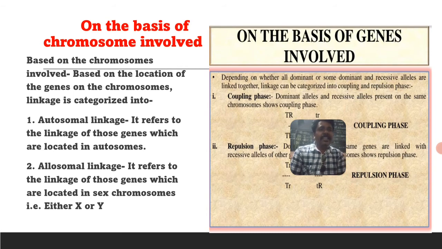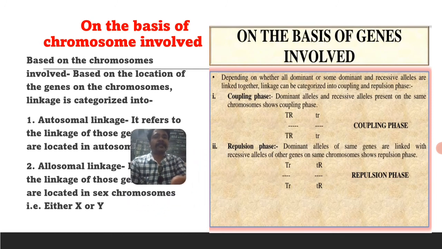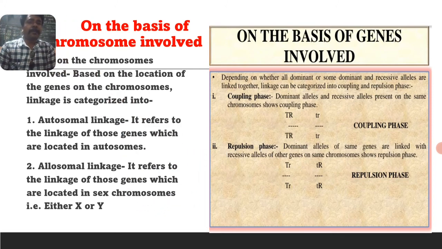Dominant alleles and recessive alleles present on the same chromosome show the coupling phase. See here, capital T, capital R, and along with that capital T, small r are also there. Dominant and recessive alleles present on the same chromosome are called the coupling phase.